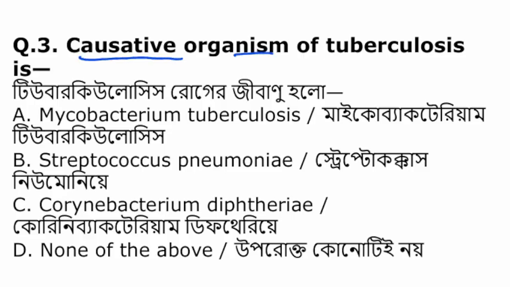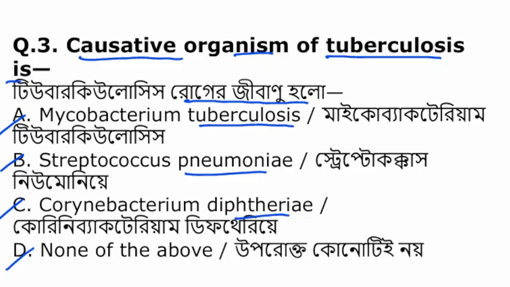Causative organism of tuberculosis is: Mycobacterium tuberculosis, Streptococcus pneumoniae, Corynebacterium diphtheriae or none of the above. So the causative organism of tuberculosis is Mycobacterium tuberculosis.